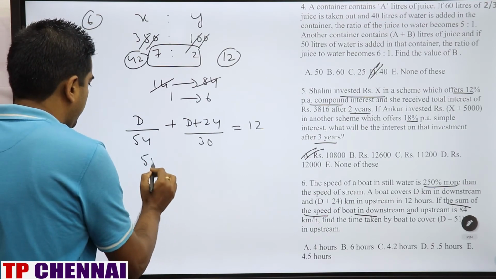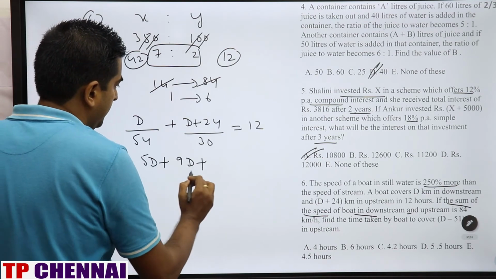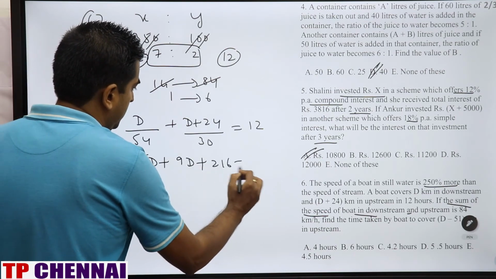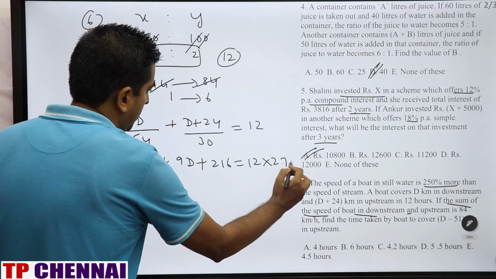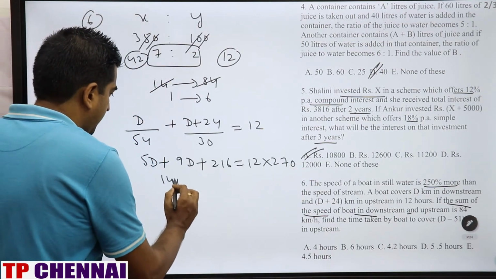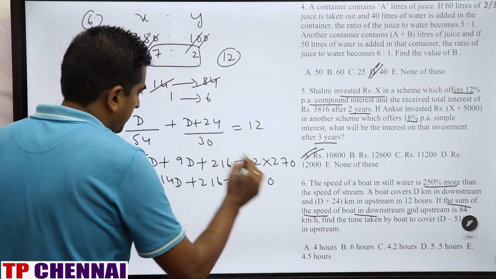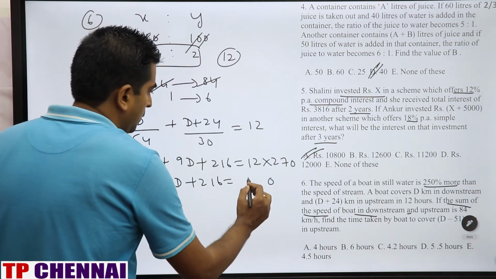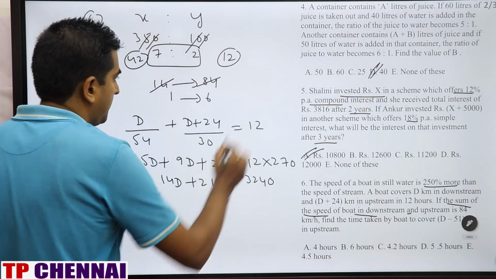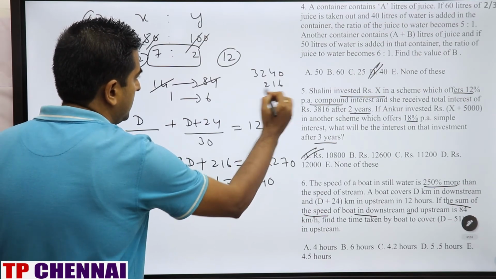So this is 5d, this is nothing but 9d plus 216 is equal to 12 into 270. Right? This is 14d plus 216 is equal to 54 into 6, which is nothing but 324. Right, subtract these numbers, 324 and 216.